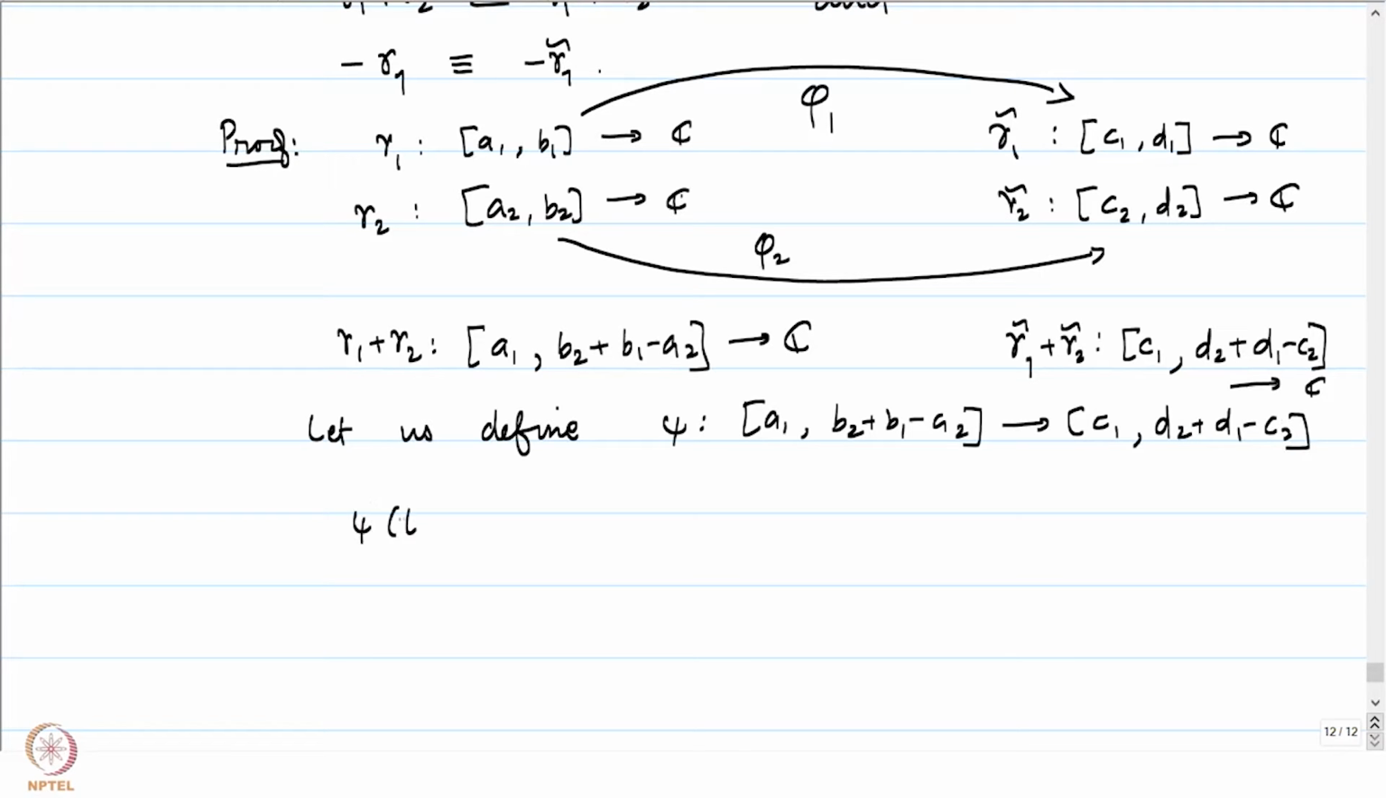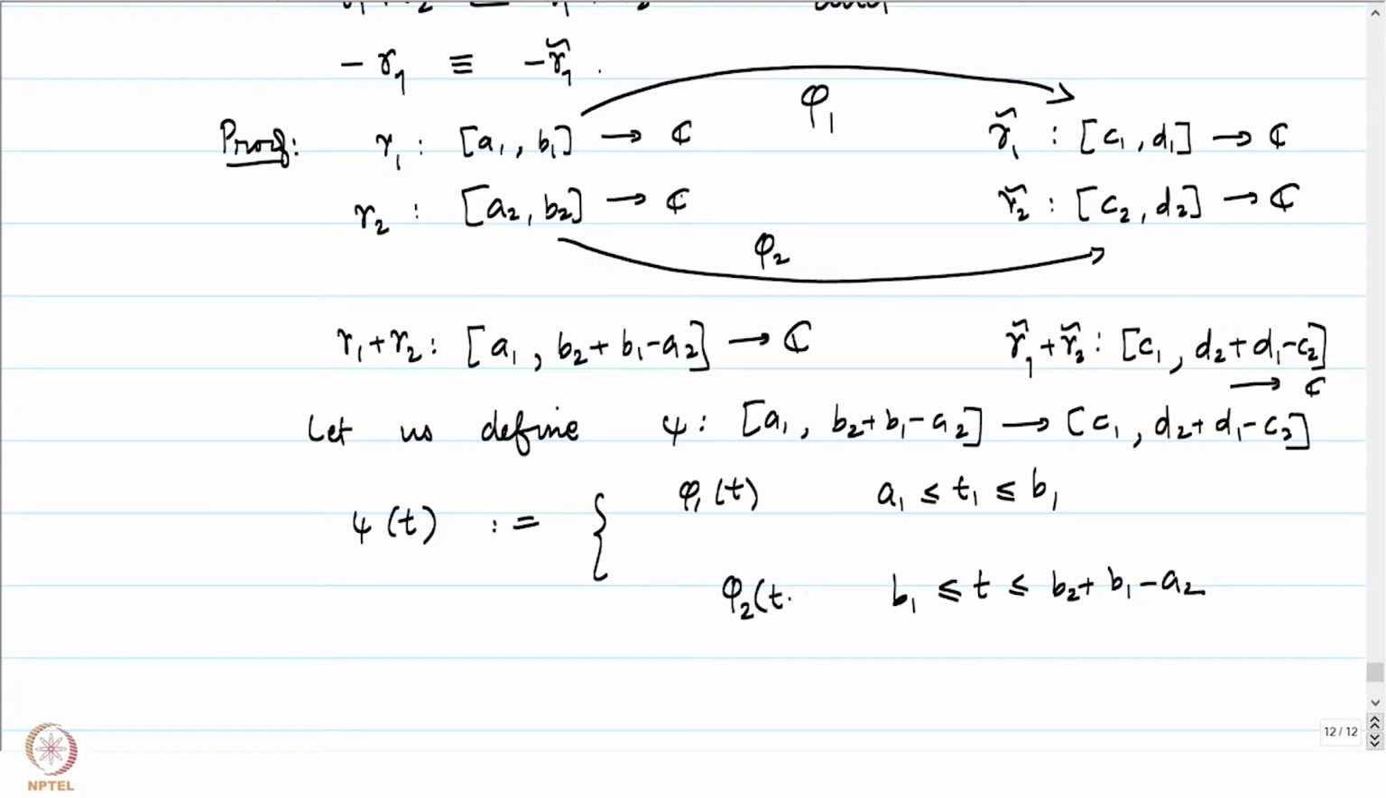We will define psi of t. This is going to be just phi 1 of t when t is in the interval A1 less than or equal to t less than or equal to B1. Now, it's in the second part that we will have to worry about, when t is from B1 to B2 plus B1 minus A2. The first thing we will do is translate it back to the old interval so that we can apply phi 2, and that's going to be t minus B1 plus A2. You notice at B1 this is phi 2 of A2, which is going to be C2.